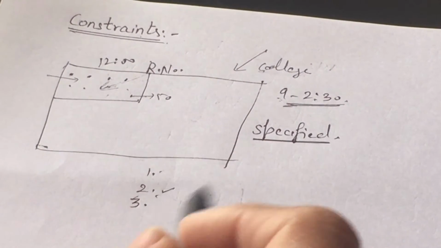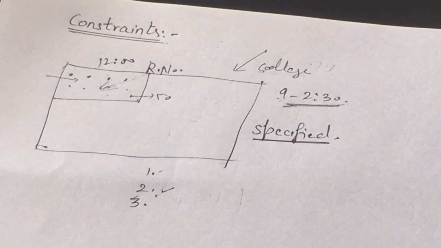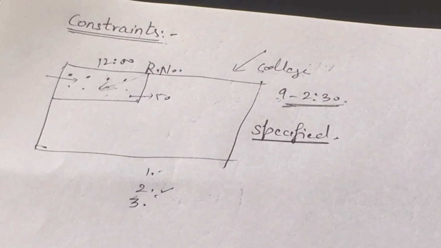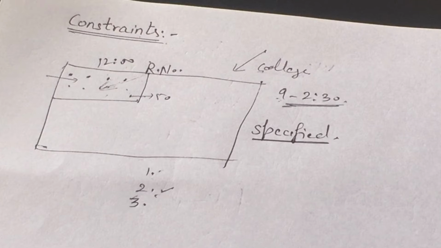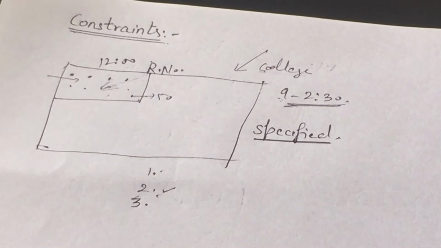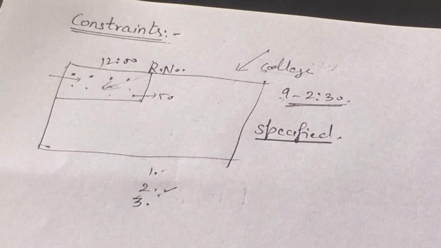As the number of constraints increases, the position or the definition of the system can be well defined. This is some of the significance of constraints: they make the problem easy, so that we can easily define the system.